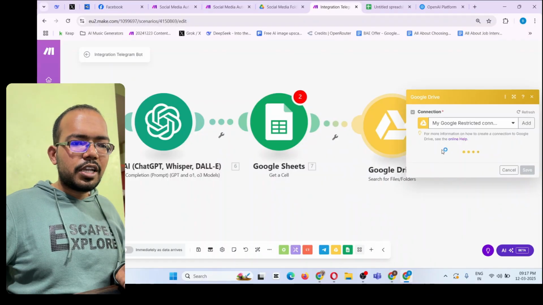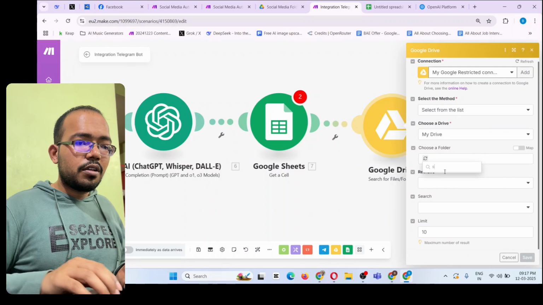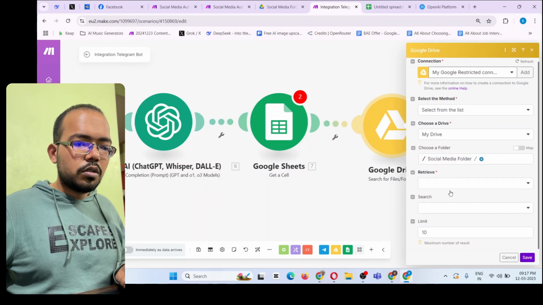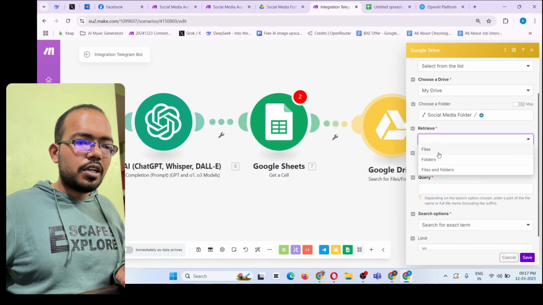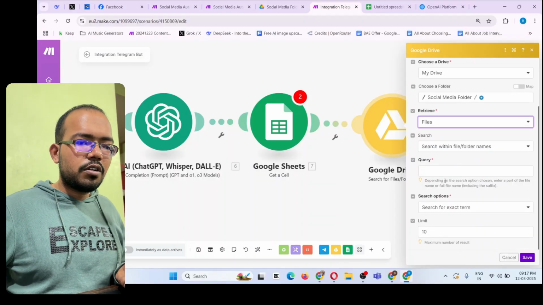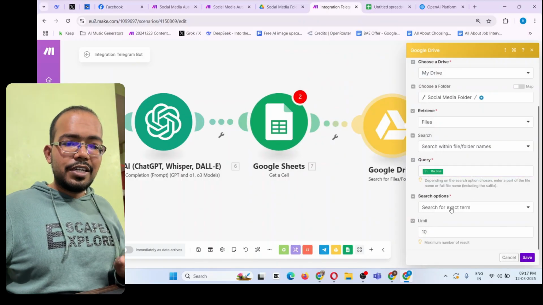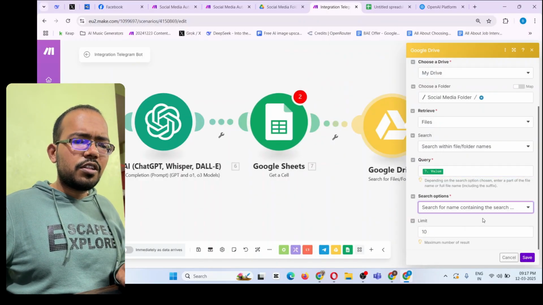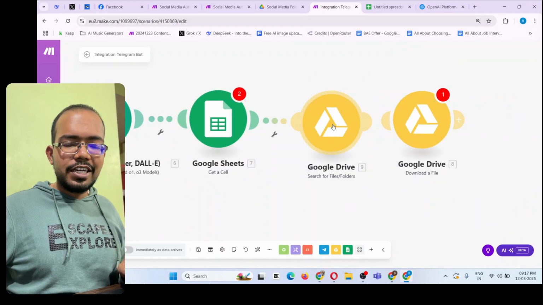So same connection again over here. And in the file name, the most important thing is in the search of within files folder. In the retrieve, we have to retrieve the file, not the folder. And in the query, we have to give the name of the file, which will be value. Done. That's it. And search for the name, not the exact term, and save. Done. So you will get the file ID from here.